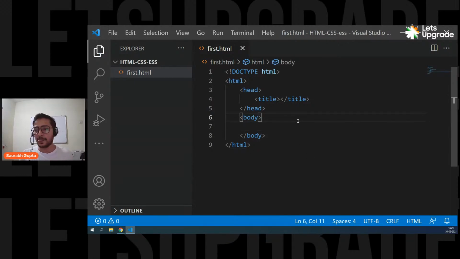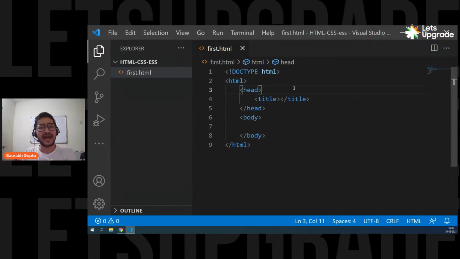So now let's save it. Now let's run this page and see. Now guys, see, this is your web page. Your HTML file is your web page actually. It's just how you open it. If you open your HTML file in your code editor, you're going to see the code. If you open the same HTML file in the browser, it's your web page. So never think that you're going to see the output separately. You're going to see the same page, one by the coding view, one by the browser view. If you open an HTML page in a code editor, you're going to see the code. If you open an HTML page in a browser, you're going to see simply the output, the things that are getting created.